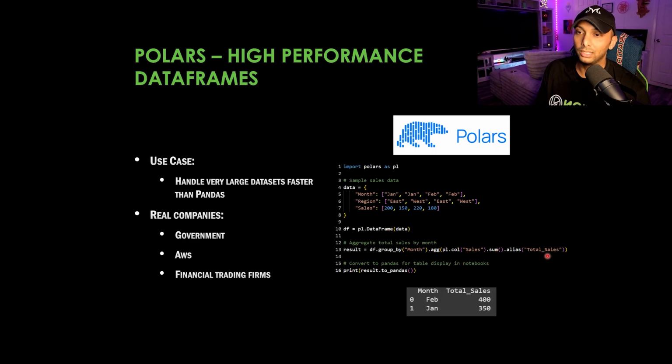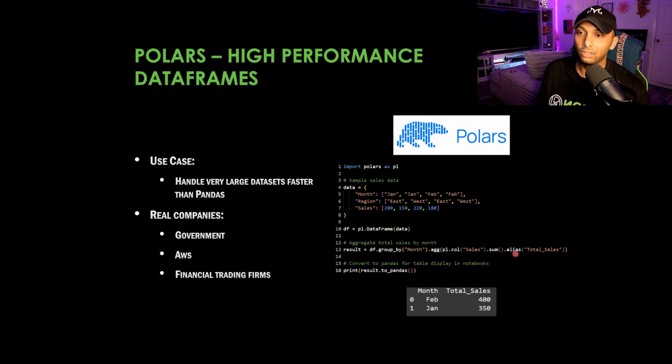So everything's in one nested parentheses step right here. We're going to say sales. So we have our month column here. Our next column is going to be sales. We're going to sum everything by sales. We have 4 different ones, but since we're grouping it by month, that means one value is going to be 350 and one value is going to be 400.